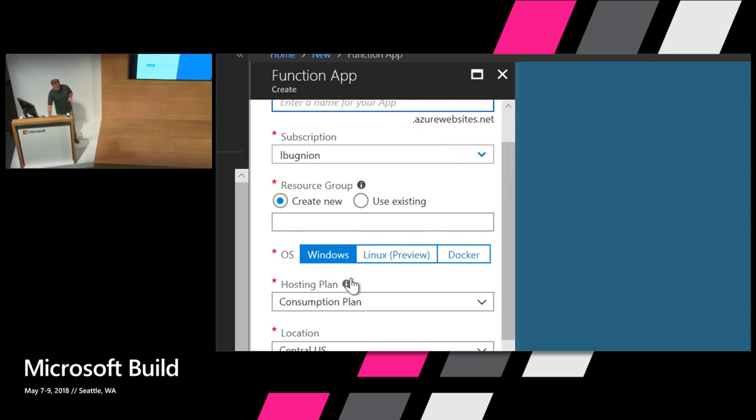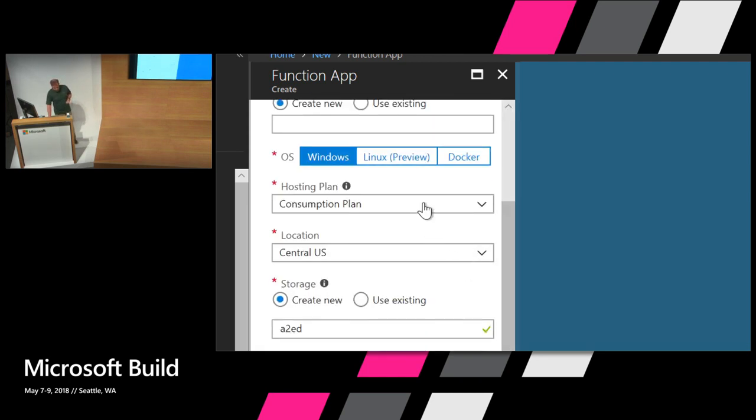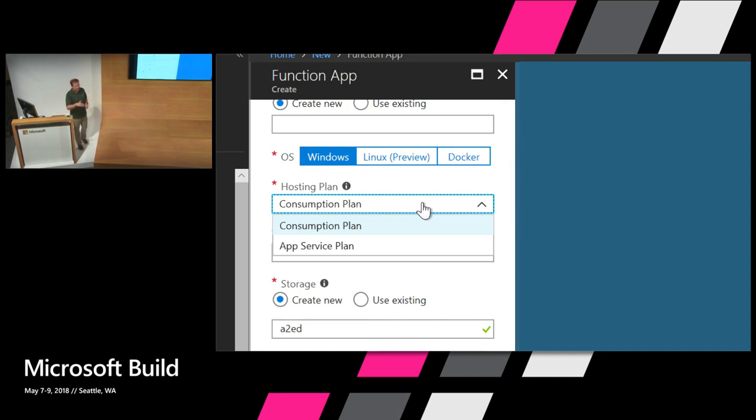And then we can run those on Windows, Linux in preview, or Dockerize them, and then you can, after that, deploy the Docker container on a machine, or make multiple copies of that if you want to have multiple things like that. We have consumption plan or app service plan. Consumption plan means you are billed only when you run the application, when you run the function. So as I said, it's very cheap. But of course, it's also a little bit difficult to make a budget. So how do you know how much you're going to pay exactly? If you're interested in that, you may want to choose an app service plan instead.